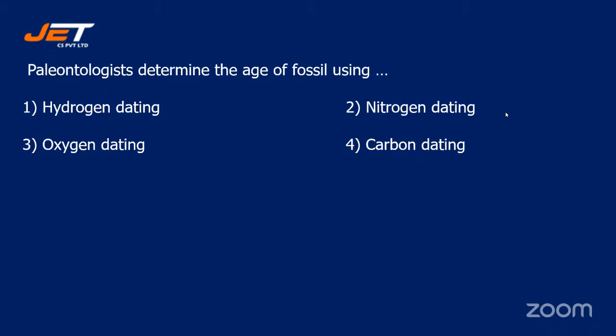Okay, next question we have. Paleontologists determine the age of fossil using: option number 1, hydrogen dating, option number 2, nitrogen dating, option number 3, oxygen dating, or option number 4, carbon dating?